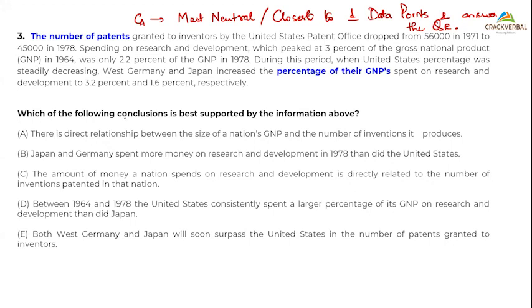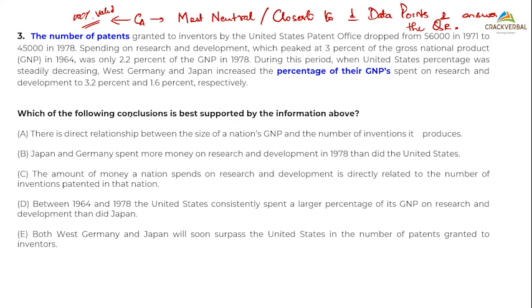It says: which of the following conclusions is best supported by the information? Before I go into this, I've just written: the correct answer will be the most neutral. When I say most neutral, it means it will be 100% valid as per the para, especially for the true-to kind of questions. Even for the others, every answer should be 100% valid as per the storyline, closest to the data points, and answer the question requirement.